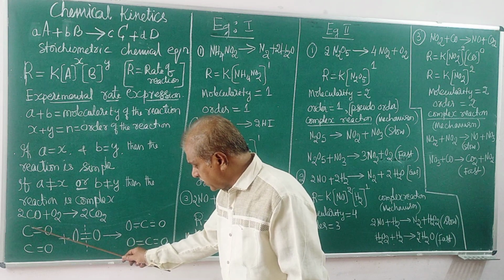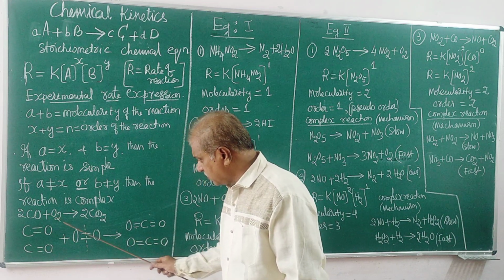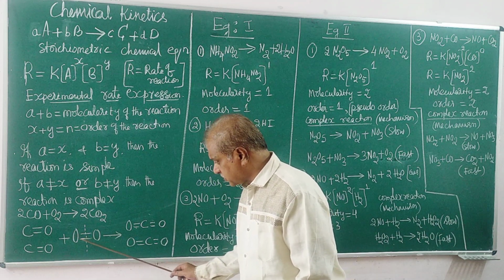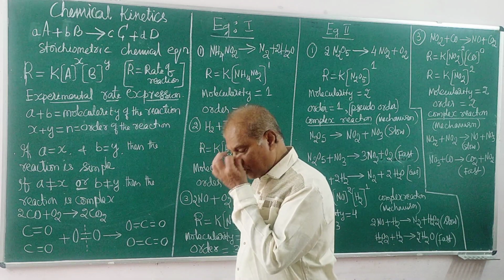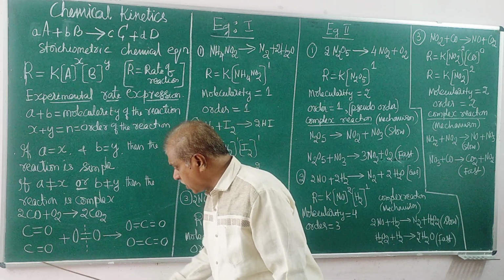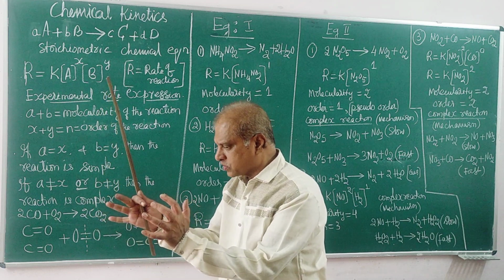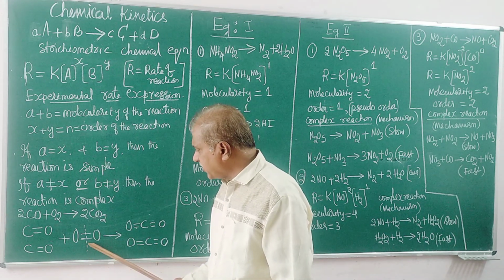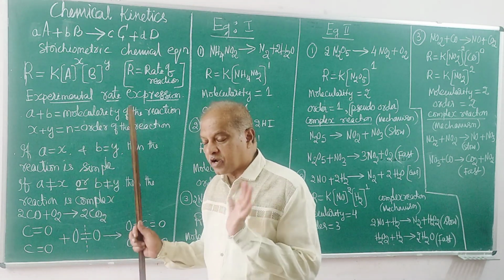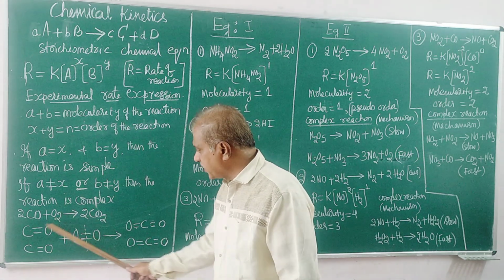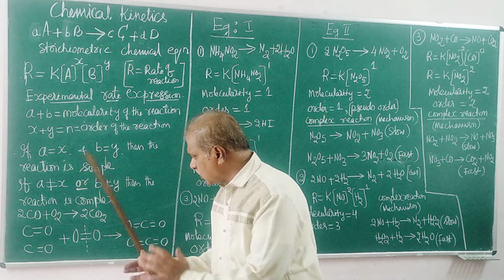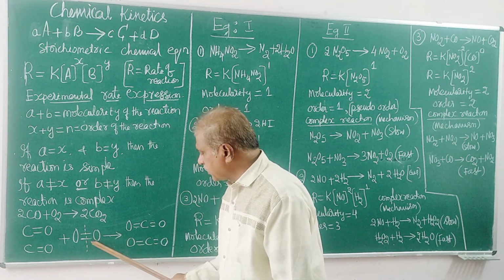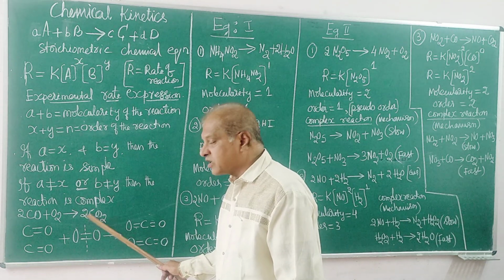2 molecules of carbon monoxide, 1 molecule of oxygen. The structure of oxygen is two chemical bonds between the oxygen atoms. This number of molecules should come closer. Unless these molecules come closer and approach collision with sufficient energy, the chemical reaction does not take place. So during the chemical change, when they come very close enough to form a new chemical bond, and with sufficient energy, there is breaking of some chemical bonds.